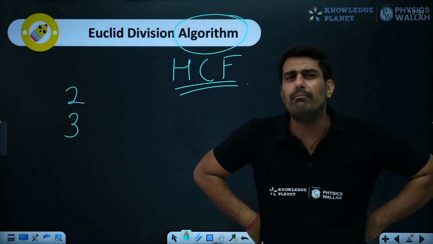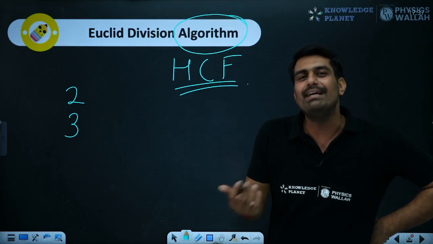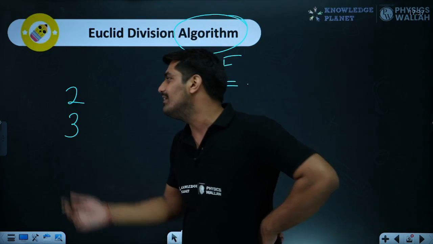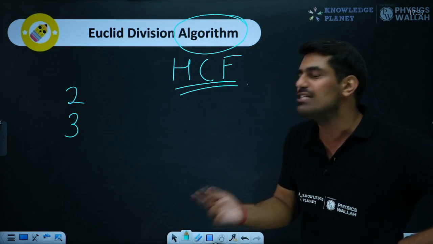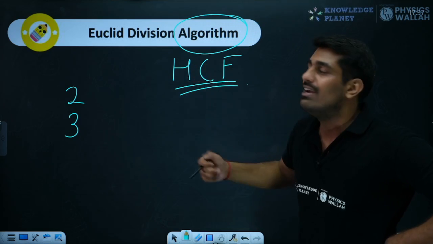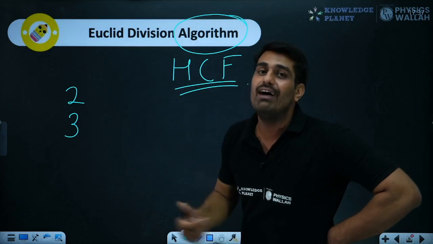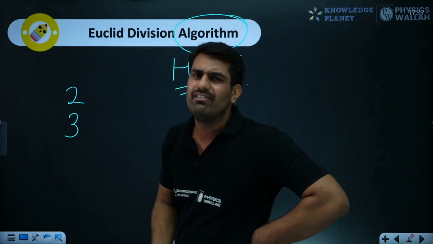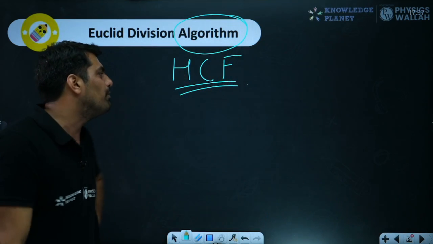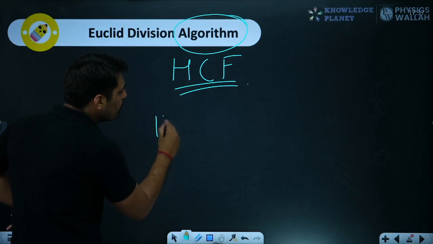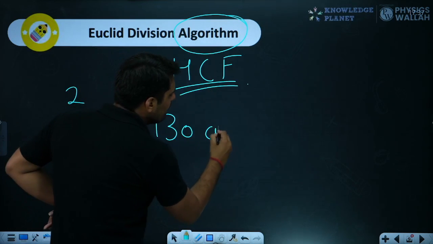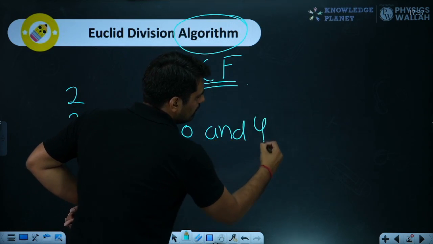Co-prime? What is this new number I am talking about? Co-prime basically means when the HCF is 1, then the two numbers are co-prime. So 2 and 3 have HCF as 1. Why am I talking about HCF? Because using this division lemma, we can calculate the HCF. How, sir? Let me give an example. We have two numbers, 130 and 420.